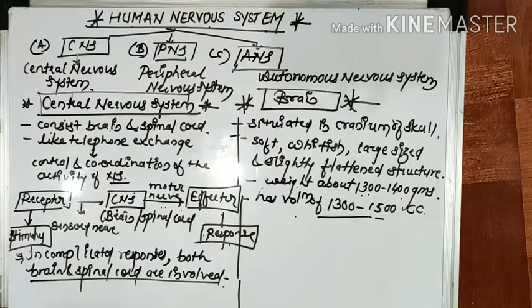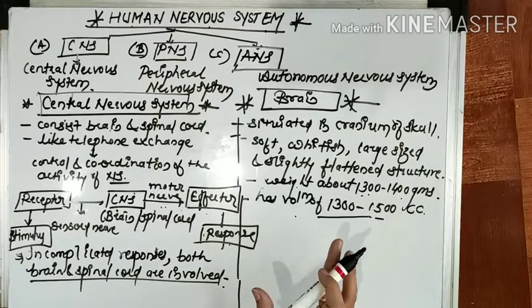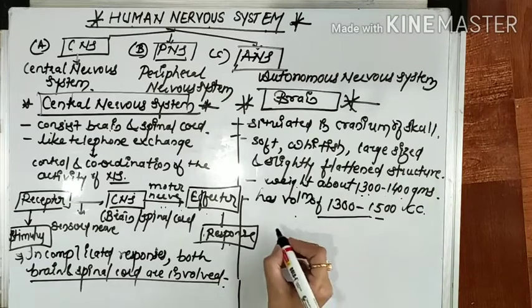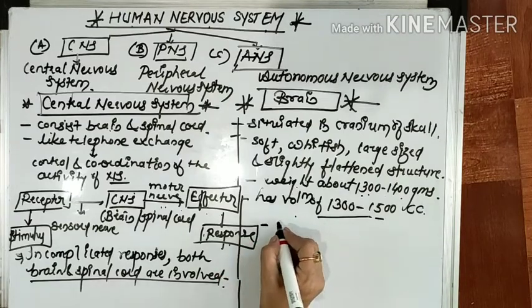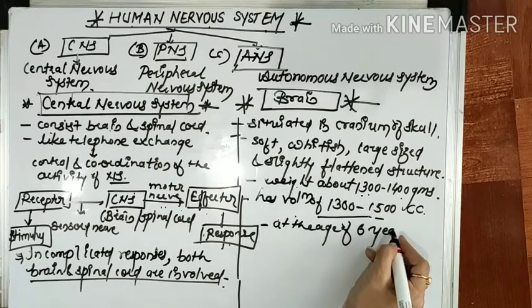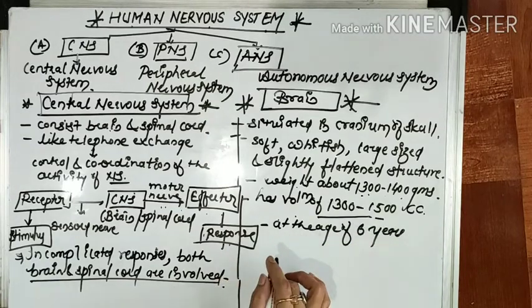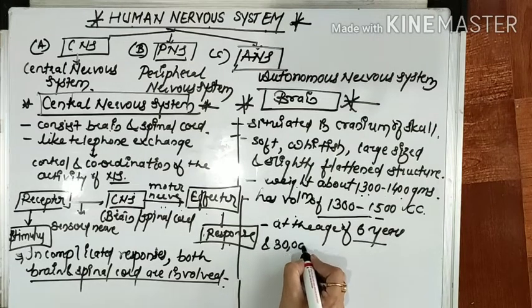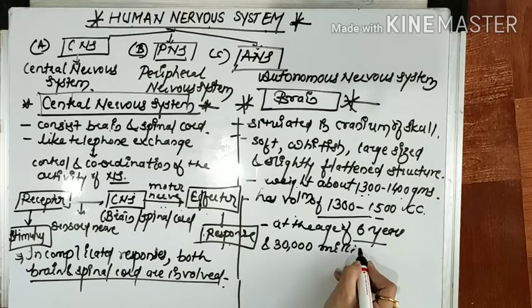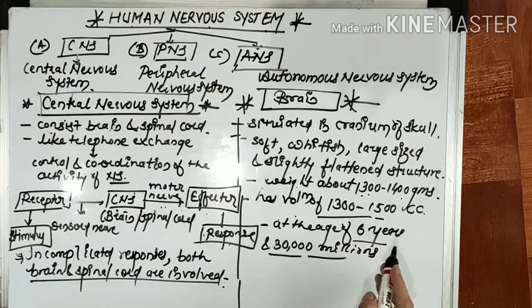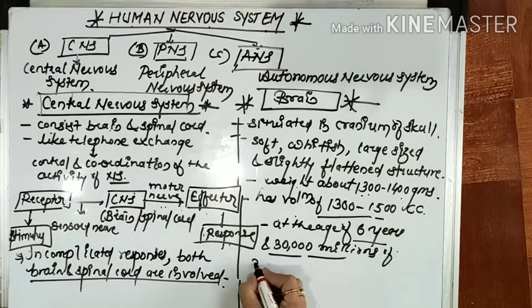Now the brain is fully developed at the age of 6 years, and at that age it contains 13,000 millions of neurons in it.